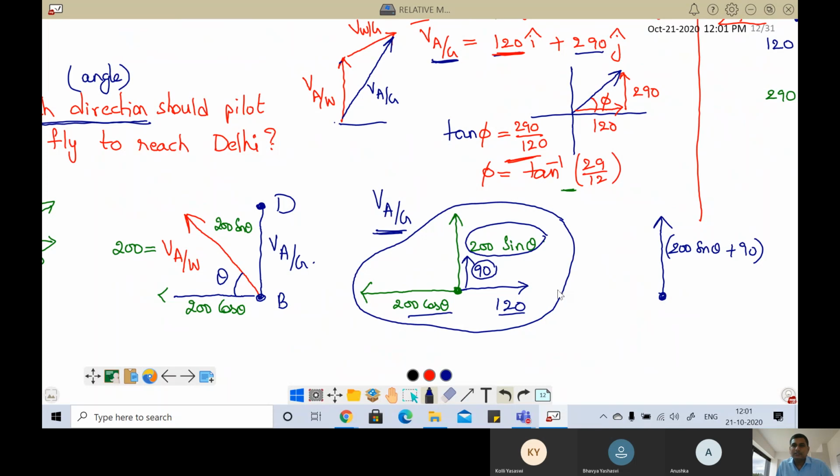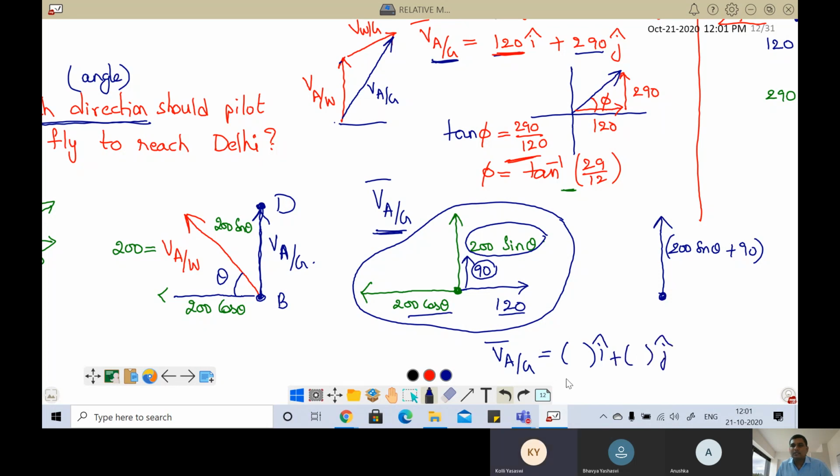Now you observe carefully. This velocity of the aeroplane with respect to ground is the actual velocity with which the aeroplane is going. In which direction is this? Along the y axis or along the x axis? Along the y axis, sir. Correct. Normally when you write the velocity in vector form, we write i cap plus j cap.